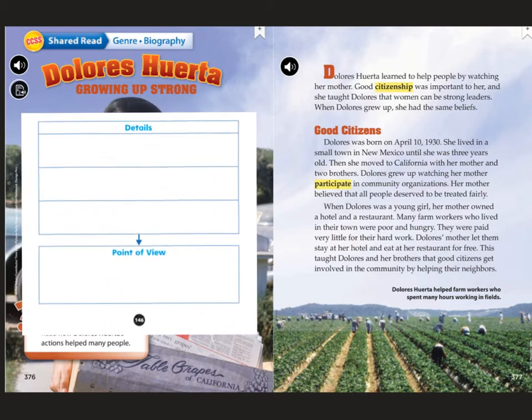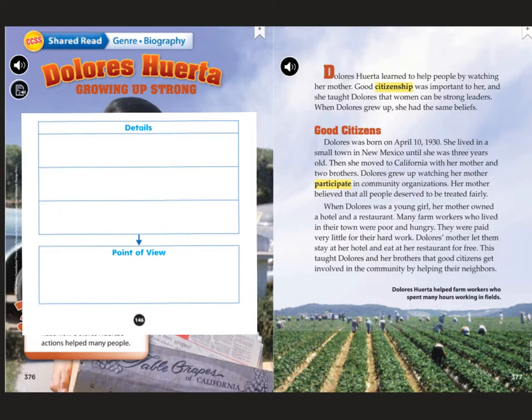And I'm going to think, okay, is there anything important in this chunk right here that tells me maybe what the author's point of view is? So here we go. I'm going to reread it again. Dolores Huerta learned to help people by watching her mother. Good citizenship was important to her, and she taught Dolores that women can be strong leaders. When Dolores grew up, she had the same beliefs. Okay, so I learned that Dolores learned to help people by watching her mother, and her mother taught her to be a good citizen and to be a strong leader. Okay, so that to me sounds like it might be important.